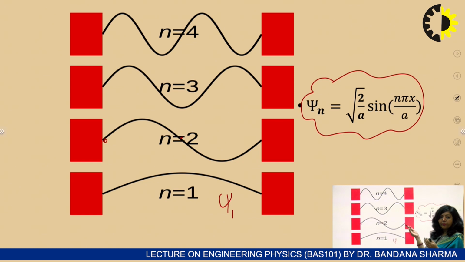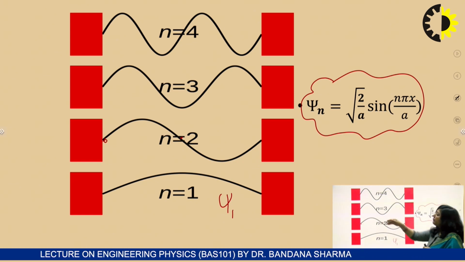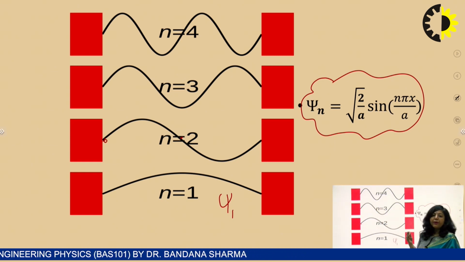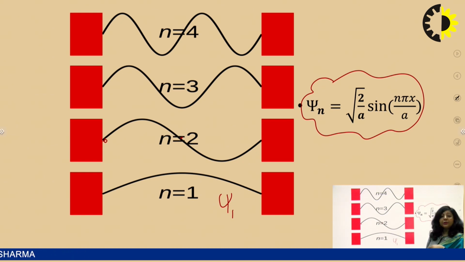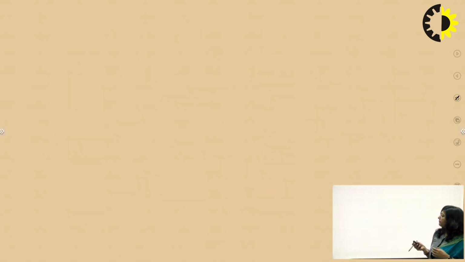Similarly, for the third state, you have to substitute the value of n as 3, and after substitution you can easily see that there are 4 minima for the third wave function, and accordingly there will be 3 maxima, and you will get a similar type of behavior for different energy states. So these are the eigenfunctions, or this is the behavior of that particle when it is enclosed in a one-dimensional potential box, and in different energy states you will get this type of wave function.